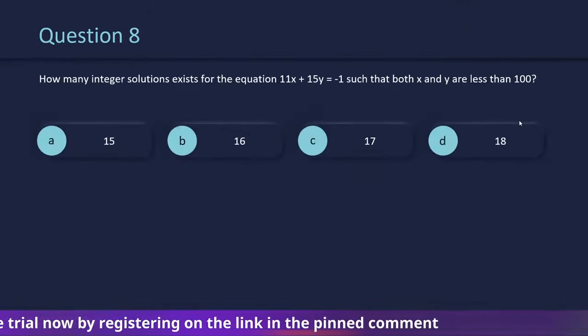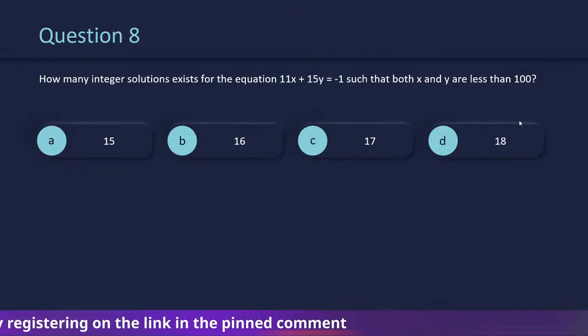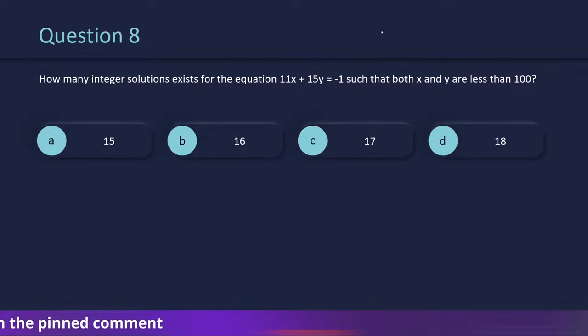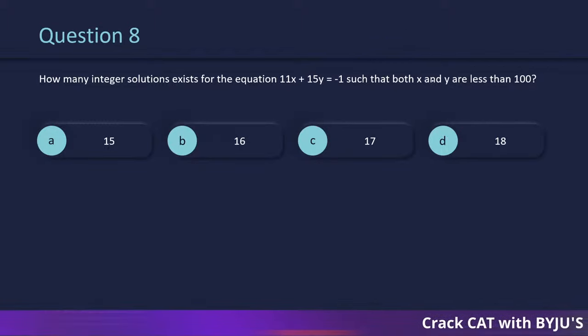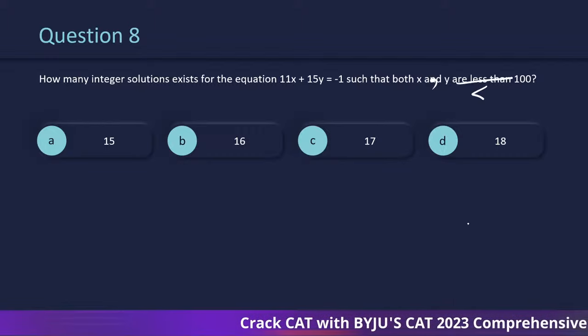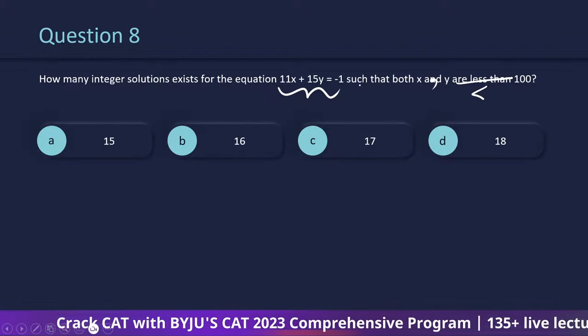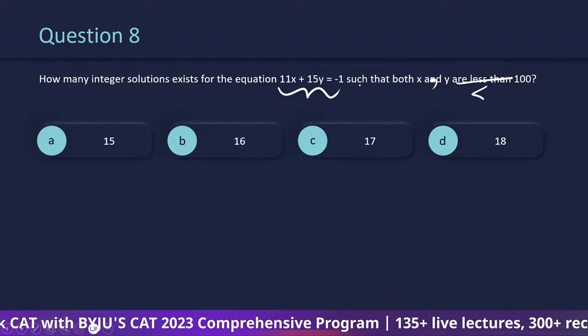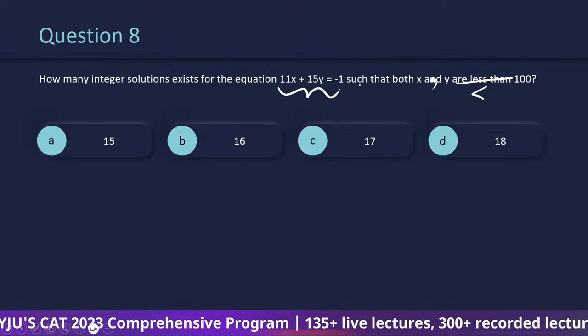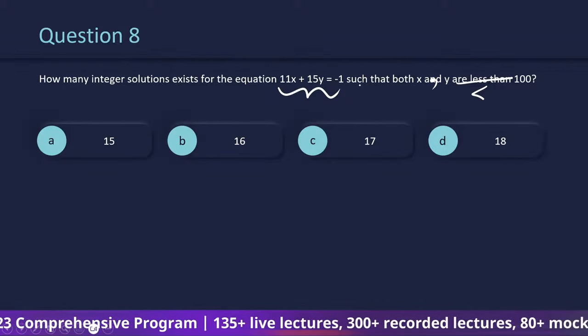How many integer solutions exist for the equation such that x and y are less than 100? So we have a condition. x and y, they both are less than 100. Now we have to think of any random value of x and y such that this is true. So 15 is the larger coefficient, right?